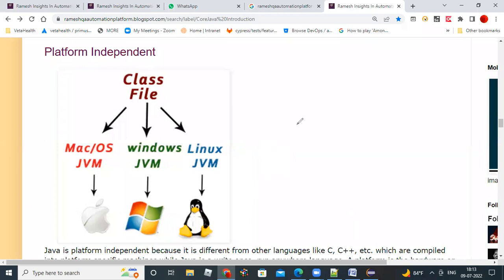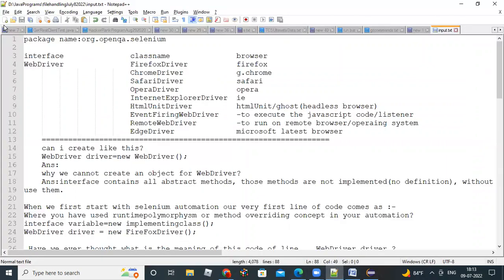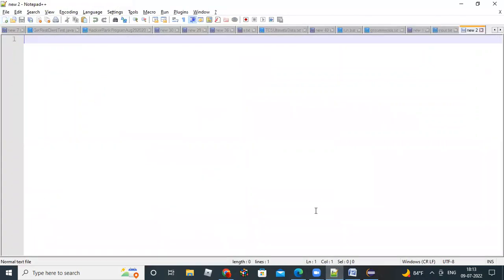Basically, any programming language you take, first the code will be written. I'll go to one notepad. Let me drag completely so that you will get a fair idea here. However your program executes in any computer, this is the plan, but I'm giving a very high-level view on Java.